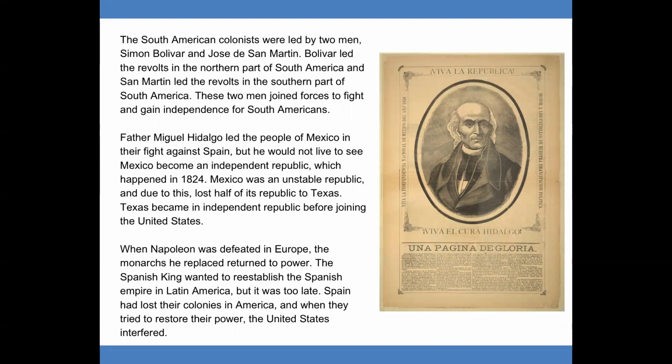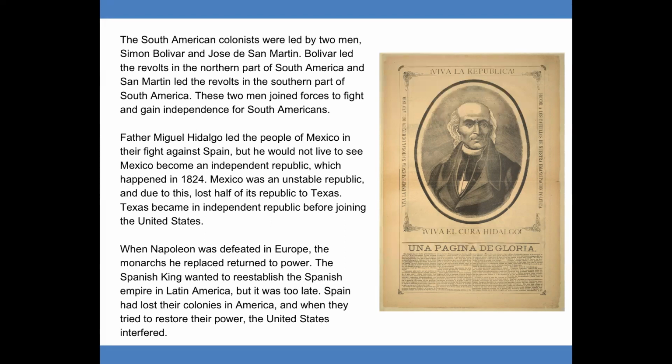Father Miguel Hidalgo led the people of Mexico in their fight against Spain, but he would not live to see Mexico become an independent republic, which happened in 1824. Mexico was an unstable republic, and due to this, lost half of its republic to Texas. Texas became an independent republic before joining the United States.